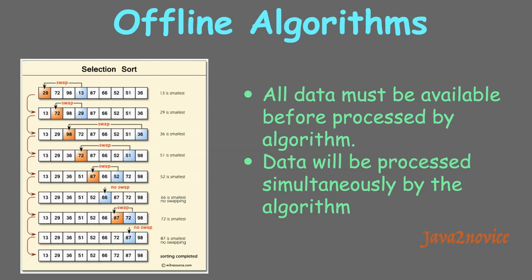Let's take the selection sort algorithm. We want to order data in ascending order. In that case, in each iteration, we'll find the minimum number and swap it with the iteration-specific index. If this is the input array, then in the first iteration, 13 is the smallest number. Swap it with the index 0 number.